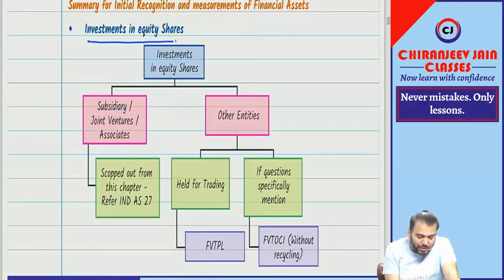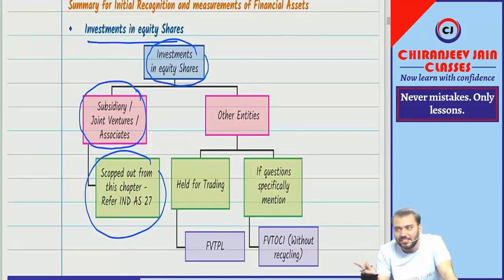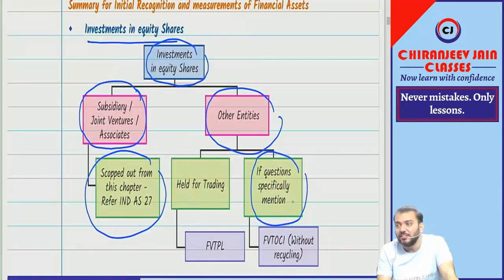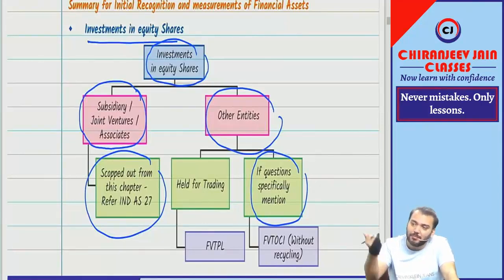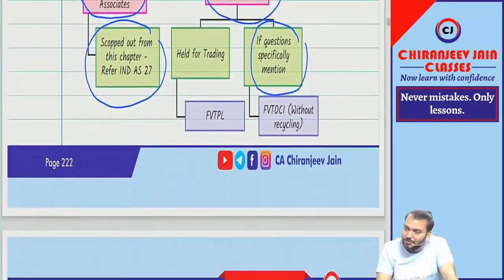So, investment in equity shares. Investment in equity shares can be investment in subsidiaries, joint venture, associate, then scoped out from this chapter. Refer Ind AS 27. But if it is investment in other entity, it can be held for the purpose of trading, then FVTPL. And if the question specifically mentions it, then we can apply FVTOCI without recycling. Otherwise, apply FVTPL for investment in equity shares. It cannot be AC. I hope you have understood this.